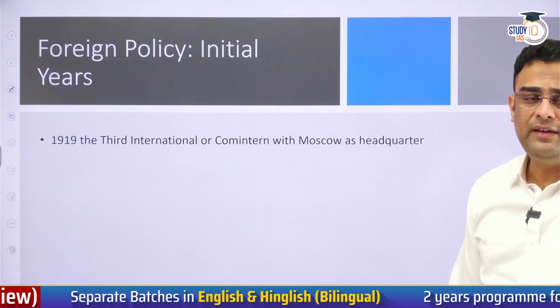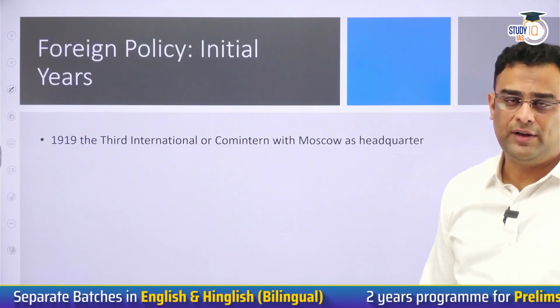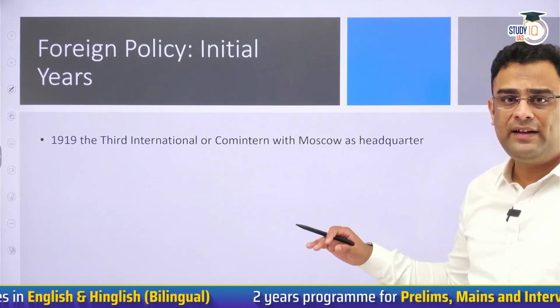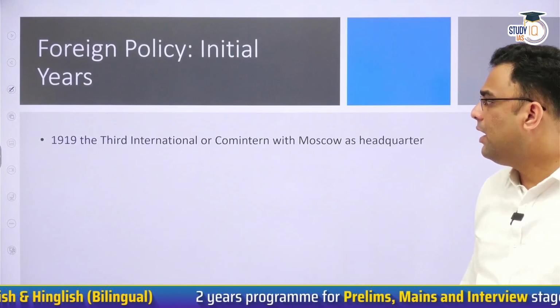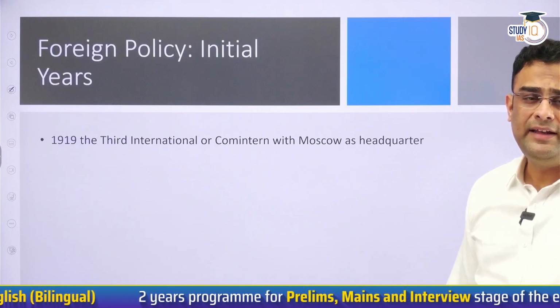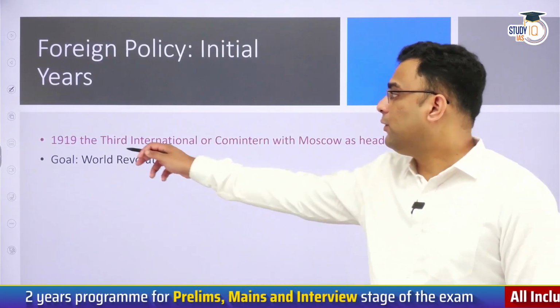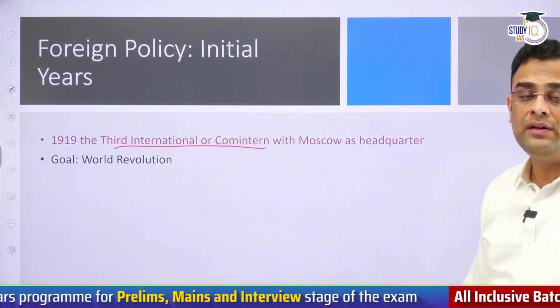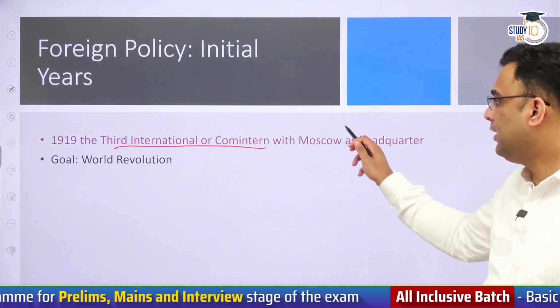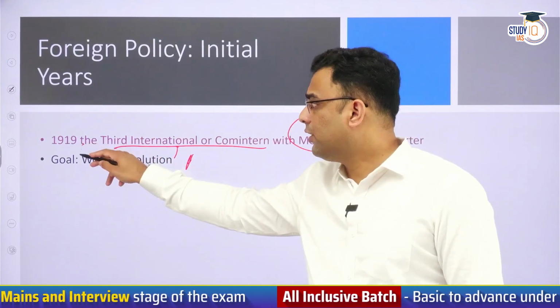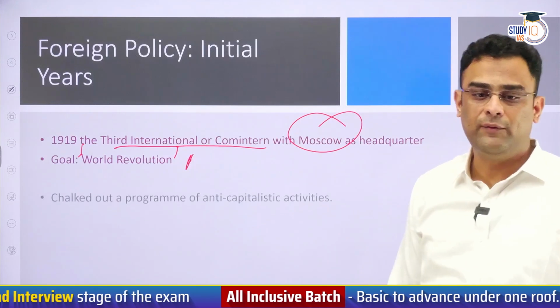Now let us briefly see the foreign policy of Russia, or later the USSR. This will be important to understand the base for World War II. After coming to power, Lenin wanted to export the Russian Revolution to other parts of the world. For this reason, he established the Third Communist International, or Comintern, in Moscow. The goal was World Revolution. You must remember the term, guys, World Revolution.